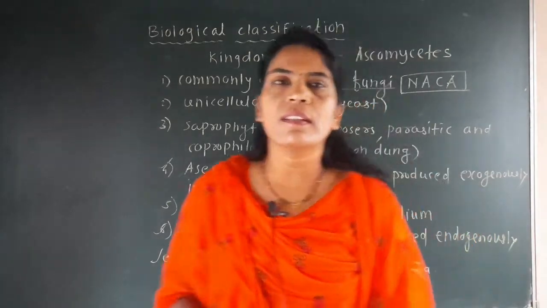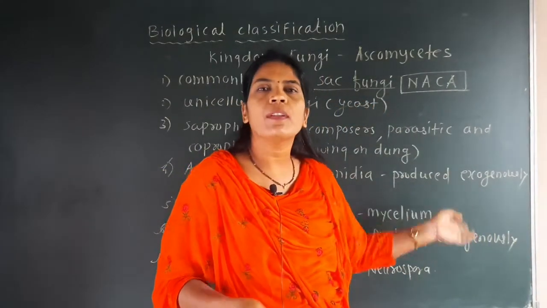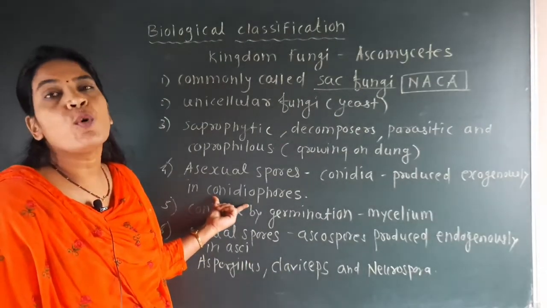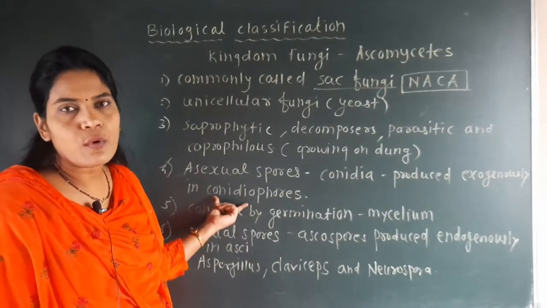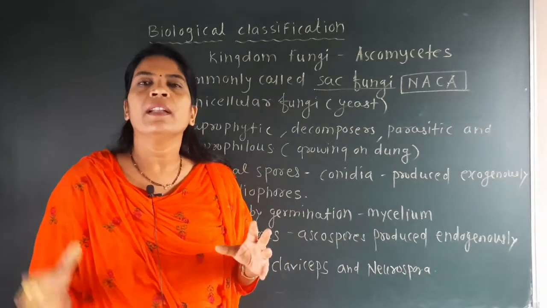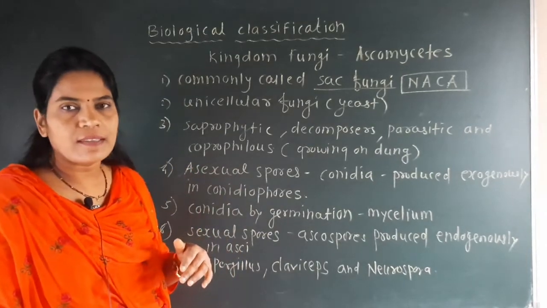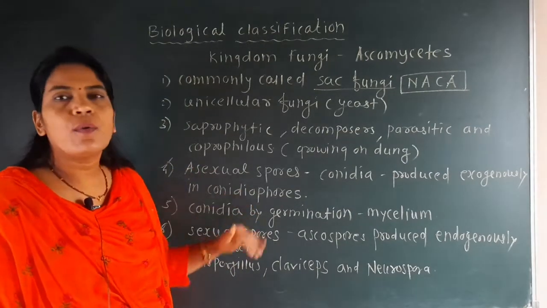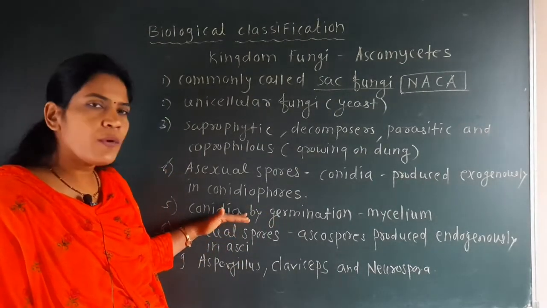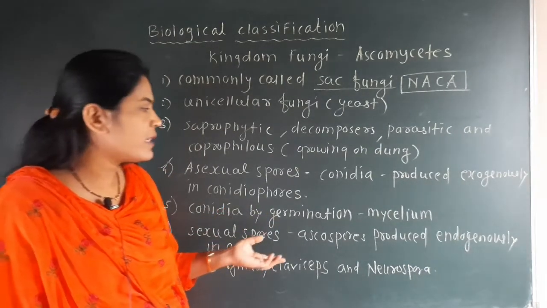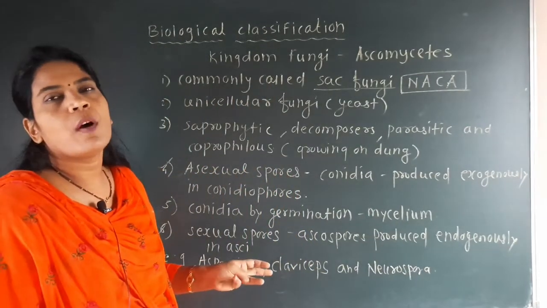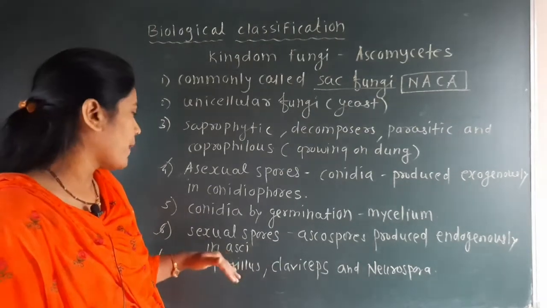They are not produced endogenously, they are produced exogenously, outside the body of the fungi, in a structure called the conidiophore. The conidia is a form of asexual spore in this fungi. After germination, the conidia forms a structure called the mycelium.